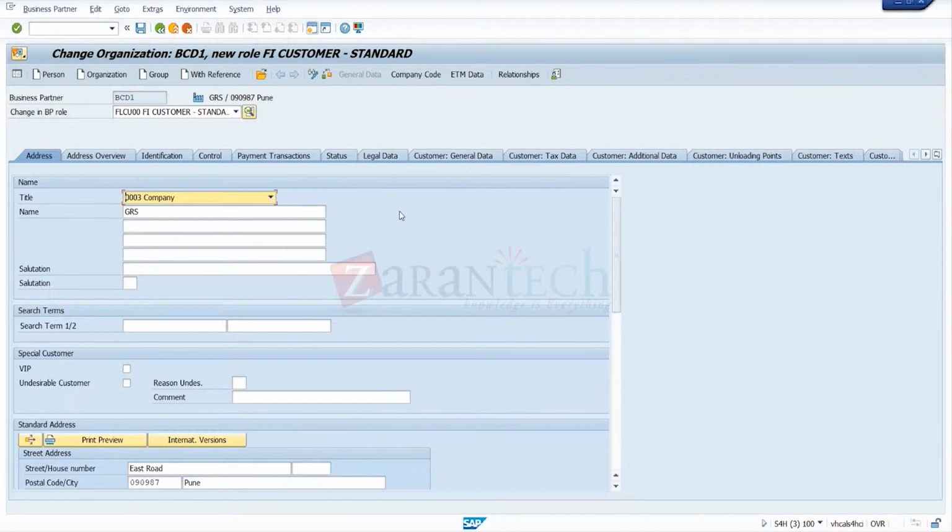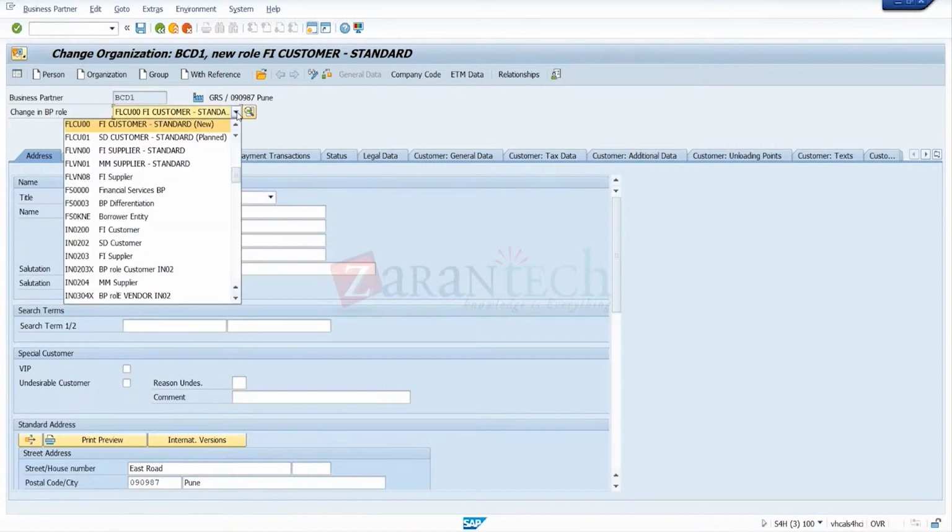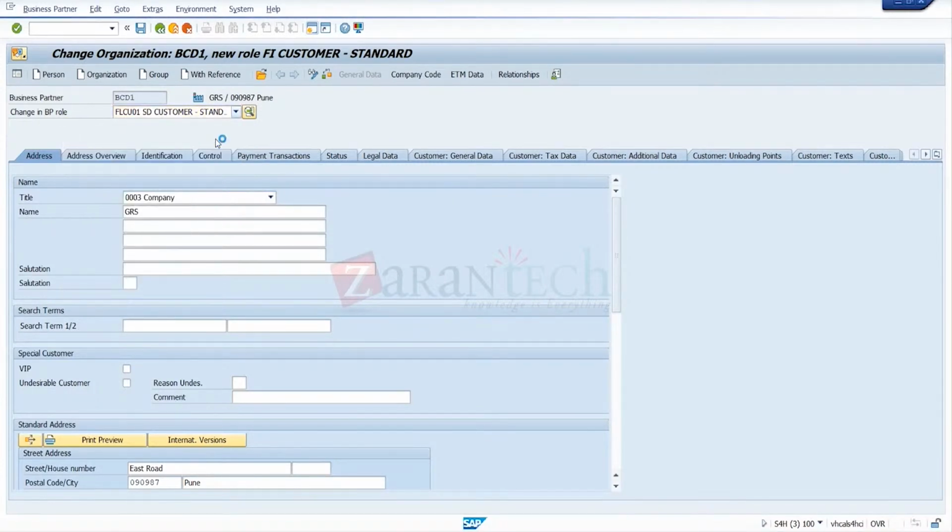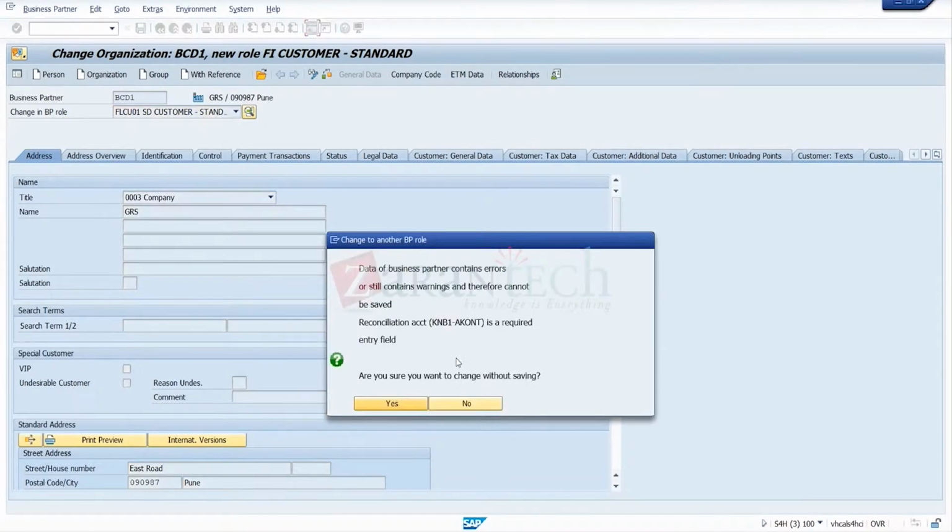Okay. Suppose we have one sold to party with a different ship to party. That means we have to create a different SD customer and then assign it in the partner function. That was yesterday's question, and I forgot to check this one.